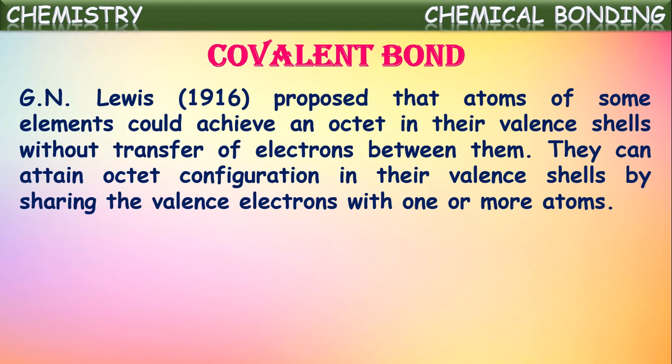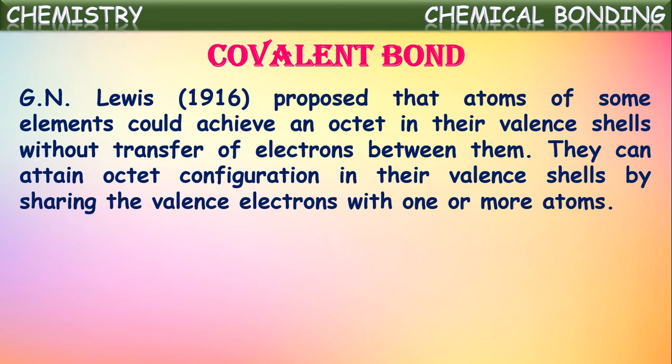G.N. Lewis proposed that atoms of some elements could achieve an octet in their valence shells without a transfer of electrons between them. Yes, in the earlier sessions we have seen how chemical bonds are formed between the atoms by transfer of electrons from one atom to another atom, that we call an electrovalent bond or ionic bond, isn't it?